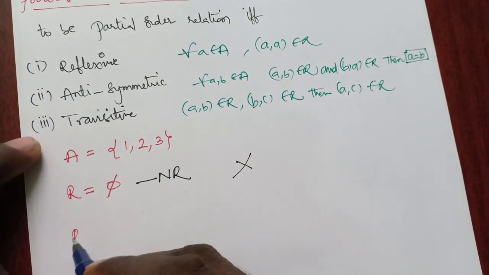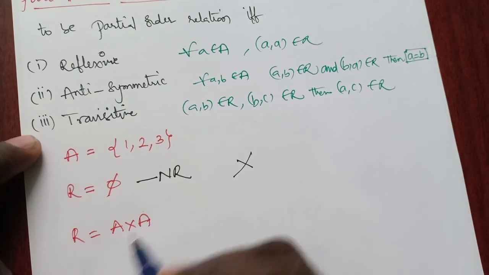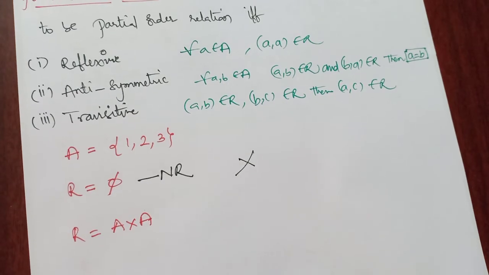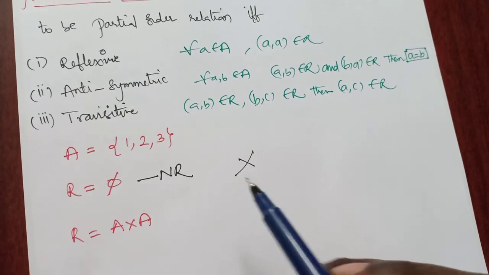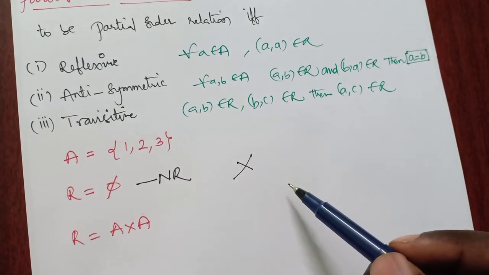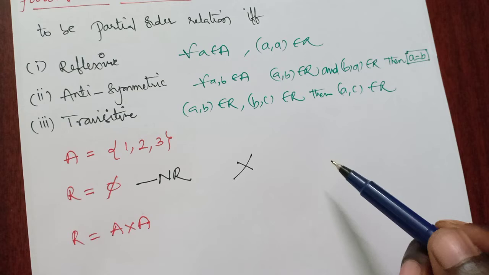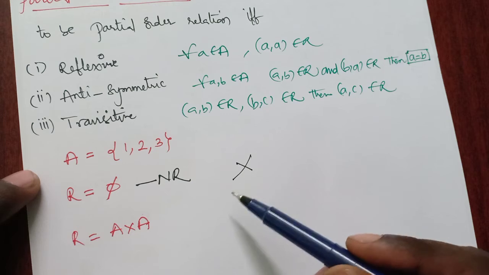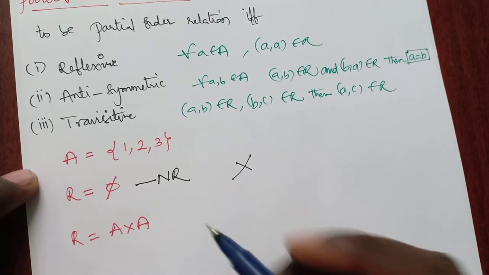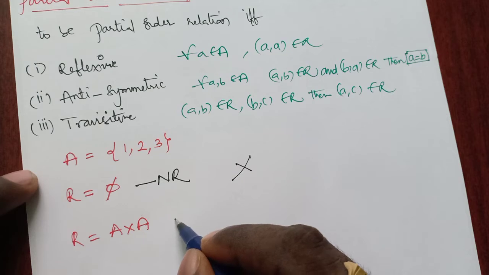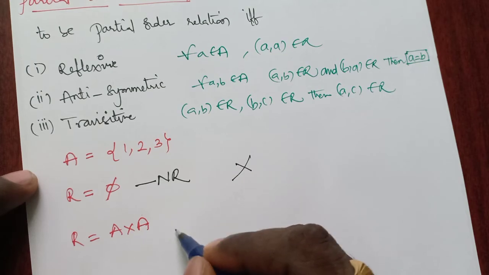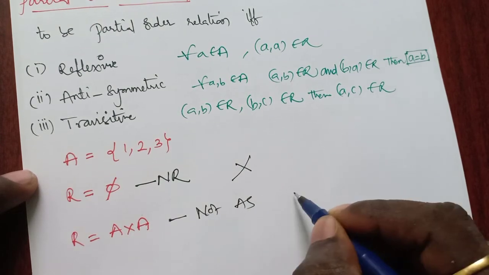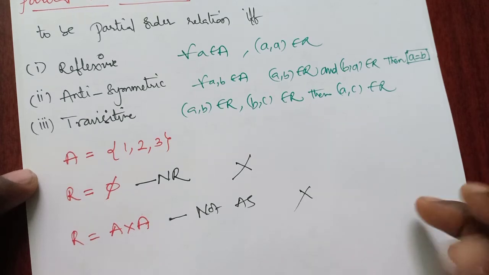Now the second one, A cross A. So what is A cross A? It contains all the elements. If it is 1, 2, then the interchange of 1, 2 is 2, 1. So 1, 2 and 2, 1 are both present in the Cartesian product. So clearly it is symmetric, and if it is symmetric, it is not antisymmetric. Of course it is reflexive and transitive, but it is not antisymmetric. So clearly it is not a partial order relation.